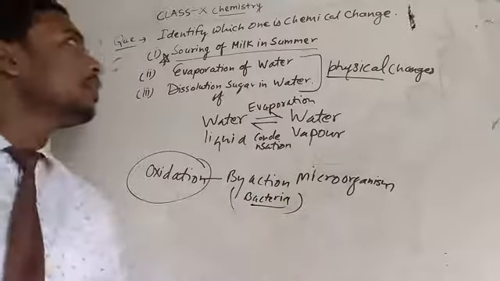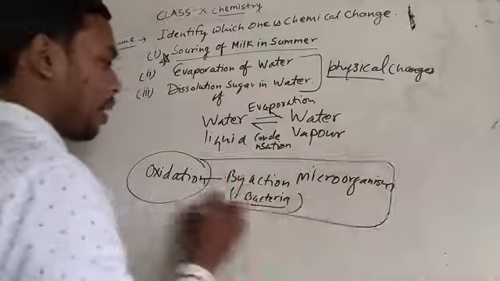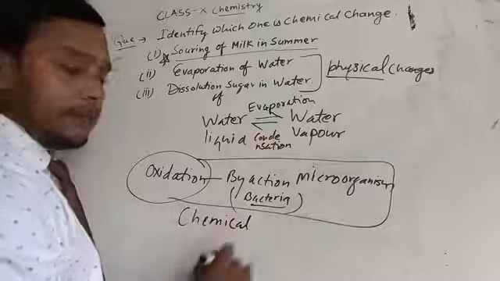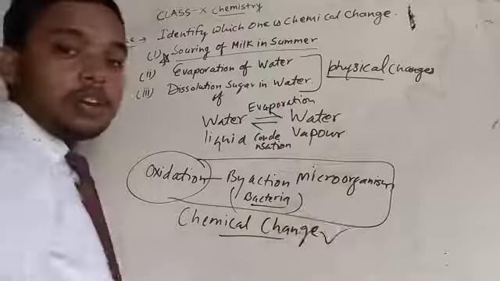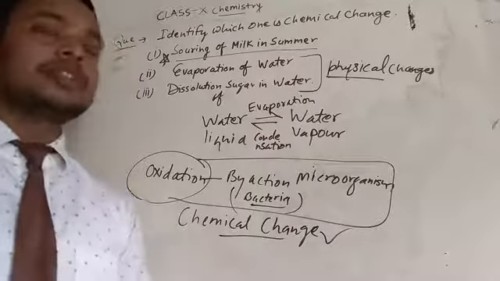So in this way, it is only a chemical change. So in this way we can find the solution.